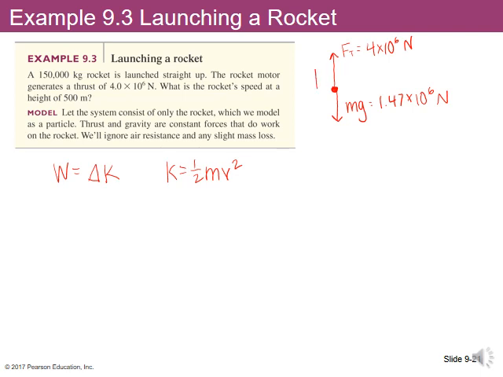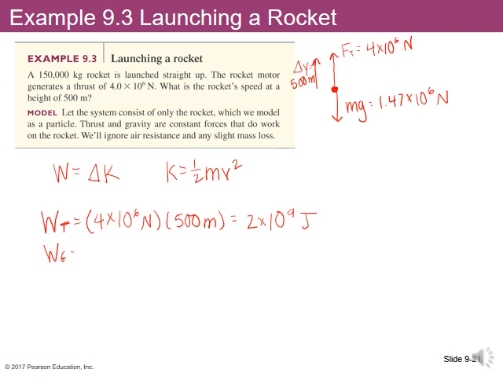So how much work is done here? Well, which way is it moving? It's moving up in the y direction, a distance of 500 meters. So we can figure out the work done by each of these forces. The work done by the thrust force will then be the force times the displacement. And since the force and the displacement are in the same direction, in this case, this is positive work. Total of 2 times 10 to the 9th joules.